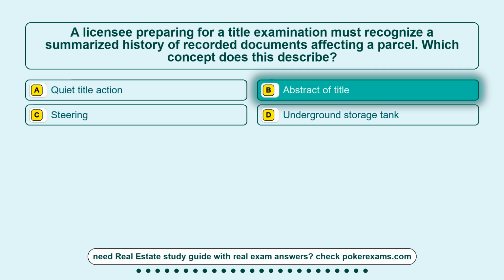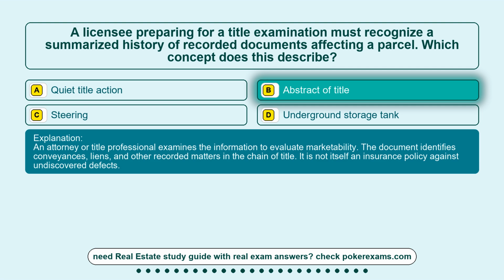The correct answer is option B, abstract of title. An attorney or title professional examines the information to evaluate marketability. The document identifies conveyances, liens, and other recorded matters in the chain of title. It is not itself an insurance policy against undiscovered defects.